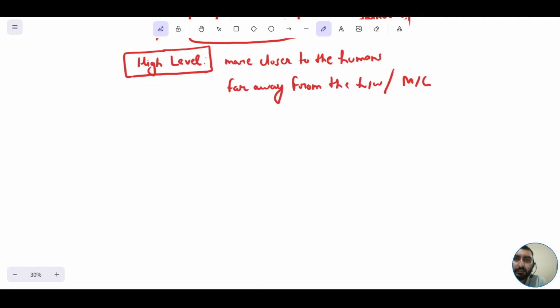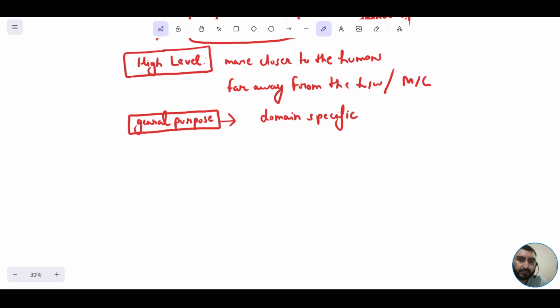Next, now let me discuss how Java is general purpose. Before discussing Java as a general purpose programming language, let me discuss what is meant by domain specific programming languages.